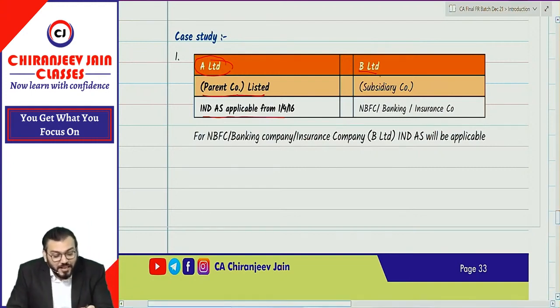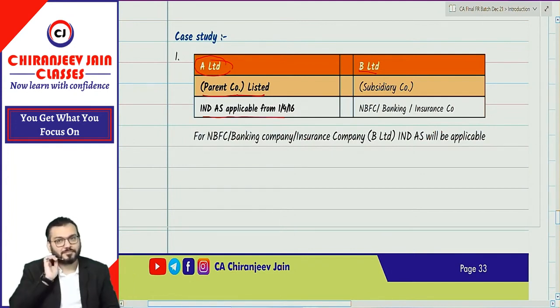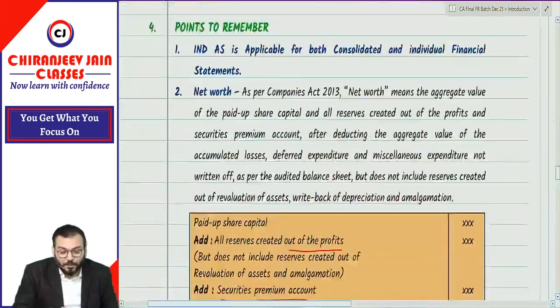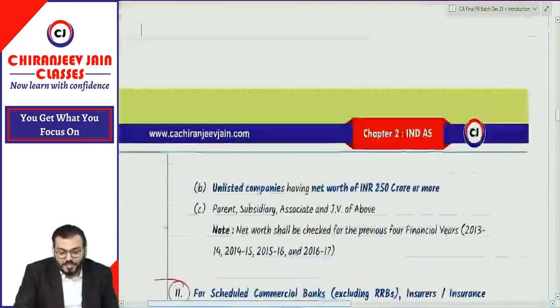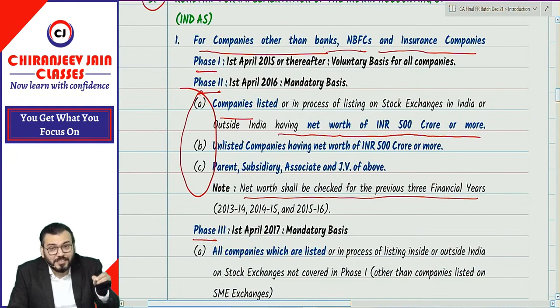Now the question is that B Limited, being an NBFC, banking company or insurance company, whether Ind AS will be applicable to it from 1/4/2016. Have you understood the doubt? Because it is given in the roadmap: if you look at the roadmap, it says for parent, subsidiary, associate or joint venture of the above, Ind AS will be applicable from the same date.